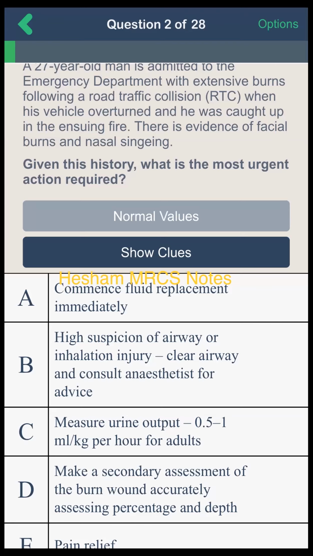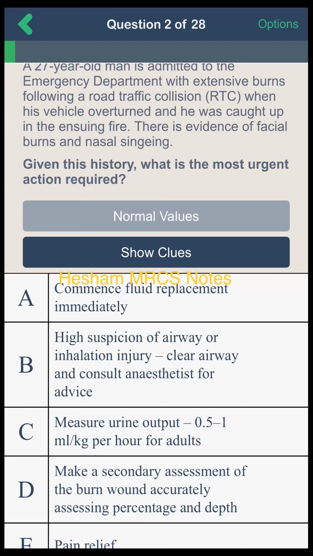Yes, sir. A 27 years old man is admitted to the emergency department with extensive burn following a road traffic collision when his vehicle overturned and he was caught up in ensuing fire. There is evidence of facial burn and nasal singeing. Given that history, what is the most urgent action required? A. Commence fluid replacement immediately. B. High suspicion of airway inhalation. Clear airway and consult anesthetist for advice. C. Measure urine output 0.5 to 1 ml per kg per hour for adult. D. Make a secondary assessment of the burn wound accurately assessing the percentage and depth. E. Pain relief.